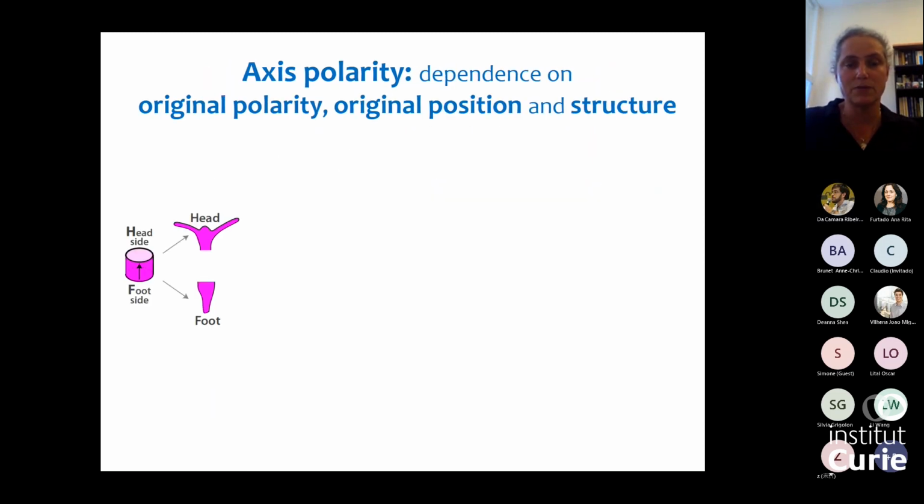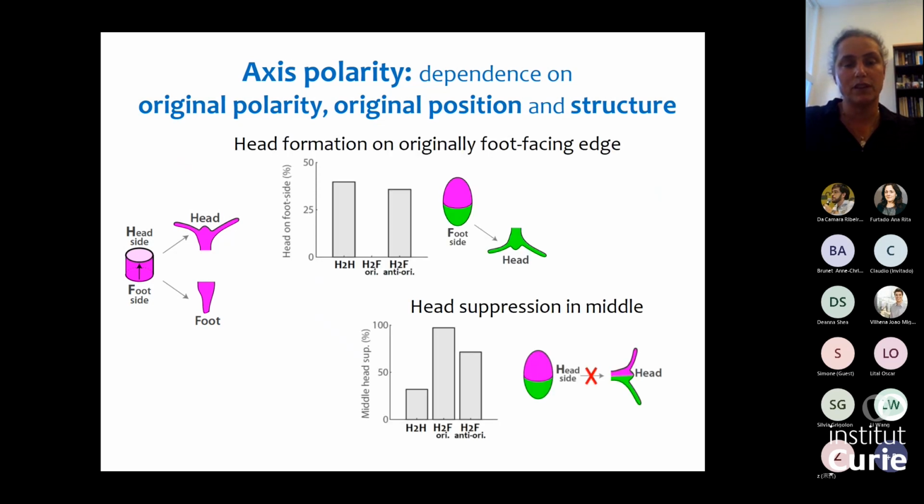So to summarize this, if we initially took the system, the head side will always develop a head, and a foot will always develop a foot. But now if we put the system in frustrating conditions, we can observe head formation on an originally foot-facing edge. So again, the region that is furthest from the head in the parent animal will develop a head. We see it both in the head-to-head configuration and in the head-to-foot configuration when we flip the positions of the two pieces. And we also see that there's suppression of head in the middle.